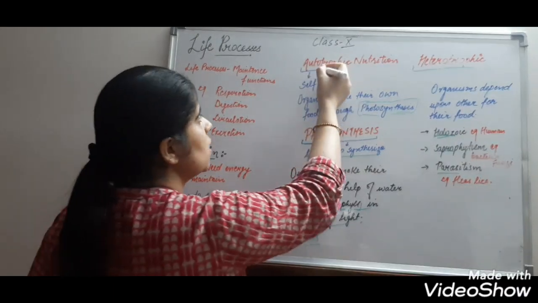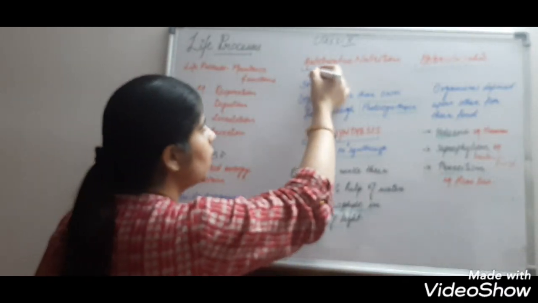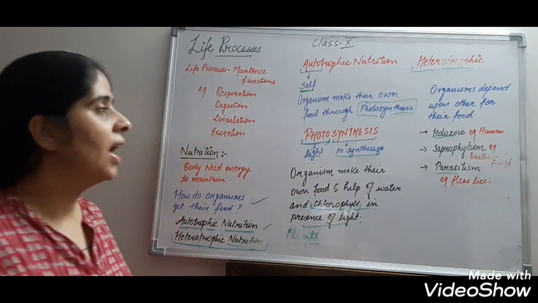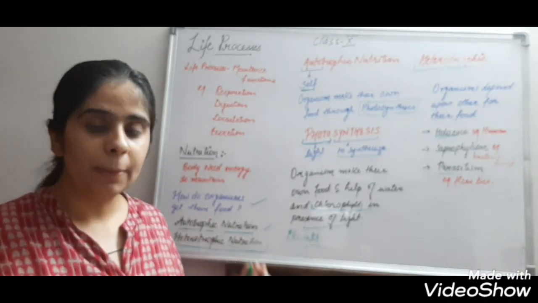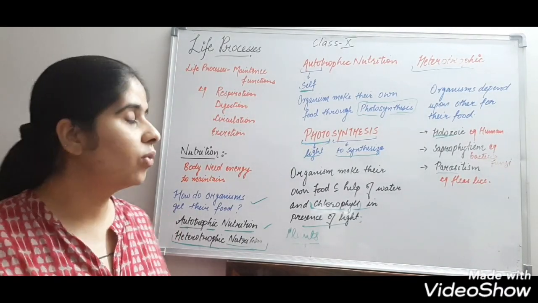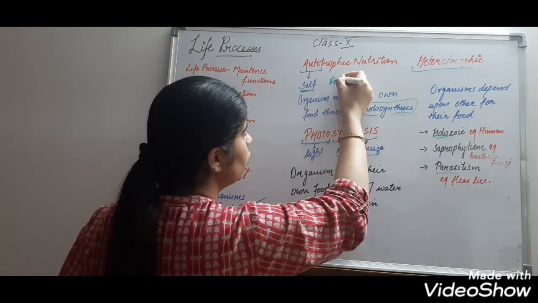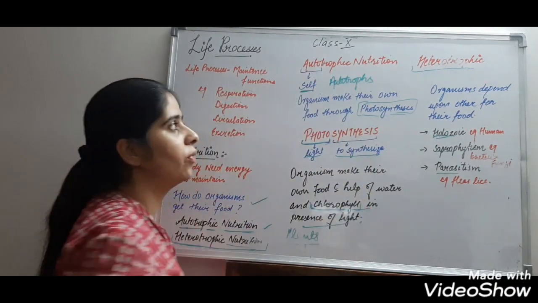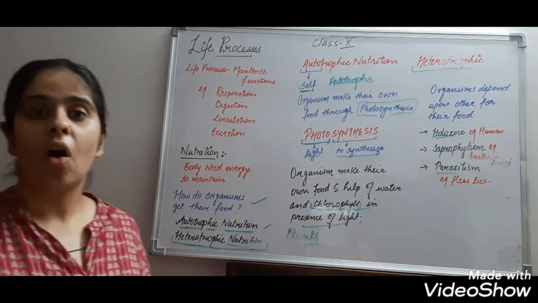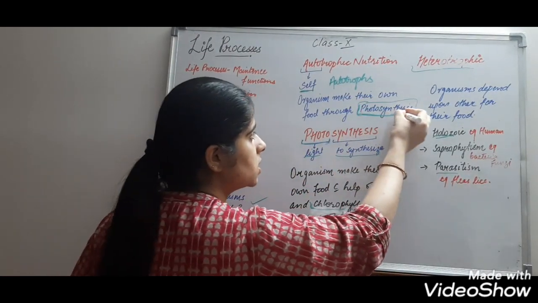Now, what is autotrophic nutrition? The word auto means self. Those organisms who prepare their own food are known as autotrophs, and this mode of nutrition is known as autotrophic mode of nutrition. Organisms make their own food through photosynthesis.